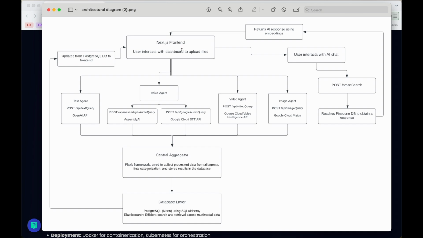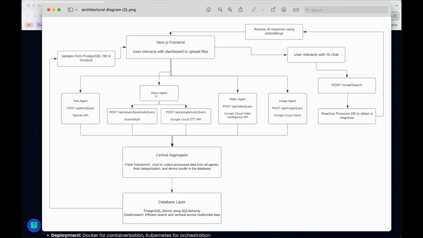Now here's our overall architectural diagram. From the front end, the user can interact with the text agent, the voice agent, the video agent, and the image agent. All of these will send a request back to the central aggregator, which is our Flask framework in this case. That will then send a request to update the database. From there, we'll update that back on the front end and show it to the admin user.